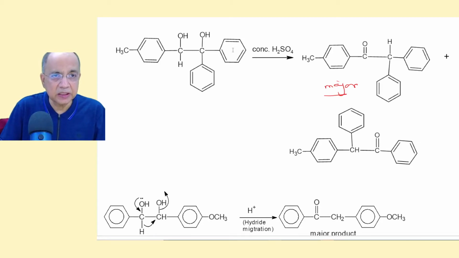That means carbocation forming here and one of the phenyls coming here, so that it will be this benzoyl thing, that also will be formed. The aldehyde product of course could have been one of the very minor products, but I